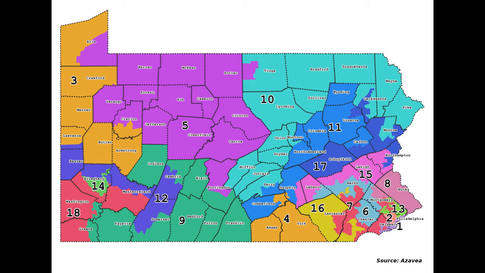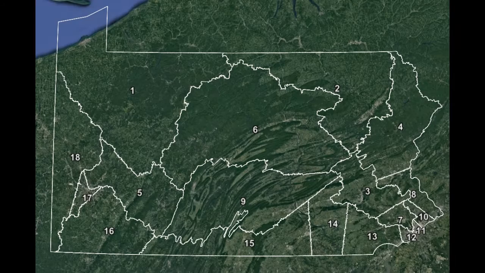This is what the whole map looked like prior to the intervention of the state Supreme Court. You can see the 7th district down in the lower right-hand corner. Now look at this version of Pennsylvania's districts. Do they look more sensible? Do they look like they follow the natural geography a little better?